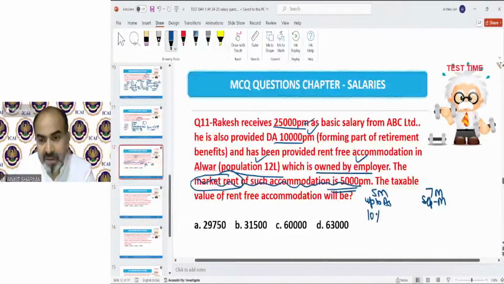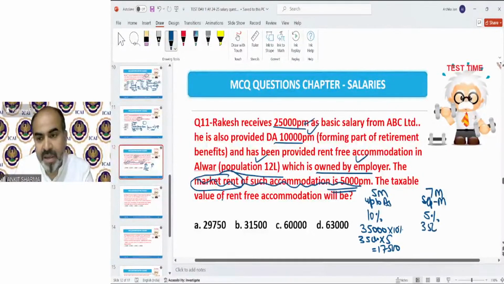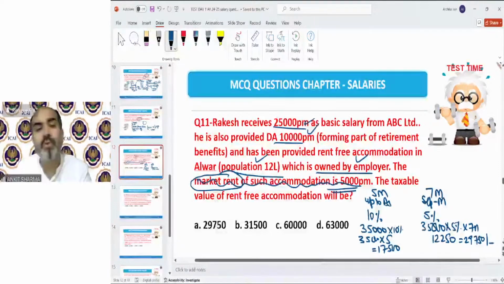Clear? We have to calculate the value. This is 10% we will take because the population is 12 lakh, and for this scenario we need to take 5%. Now we need to take the salary. Salary is 35,000, the monetary salary, which includes basic and DA because it is as per terms of employment. So 35,000, 10%, 3,500 for 5 months, that will be 17,500. And for the second part, again the salary will be the same, 35,000, 5%, for 7 months. So that will come to 12,250. Total taxable value will be 29,750. Clear? This is the way we need to solve these kinds of questions.